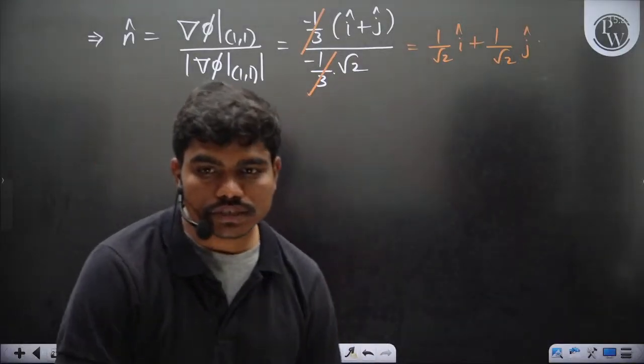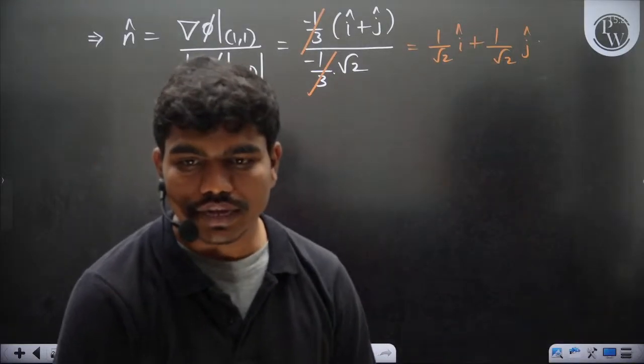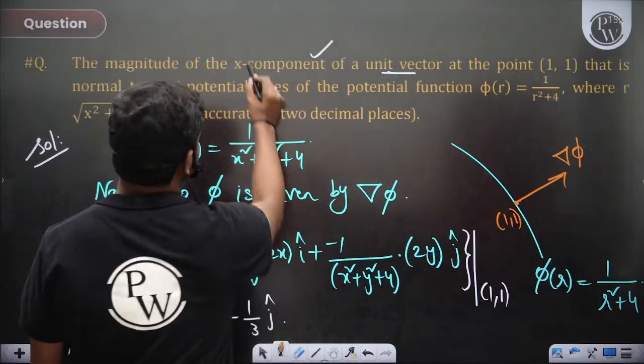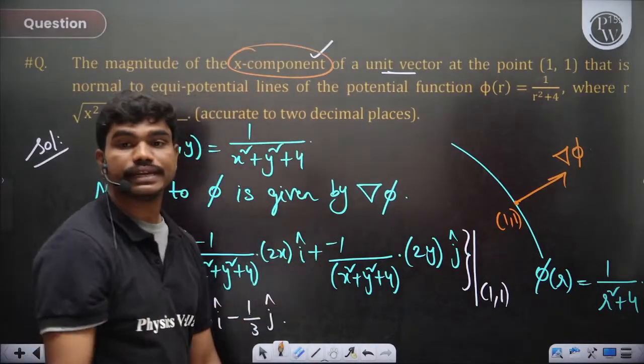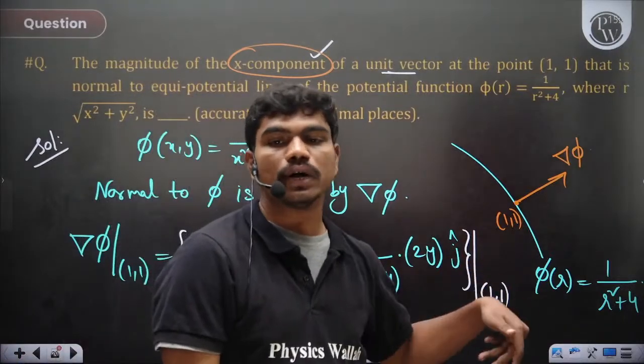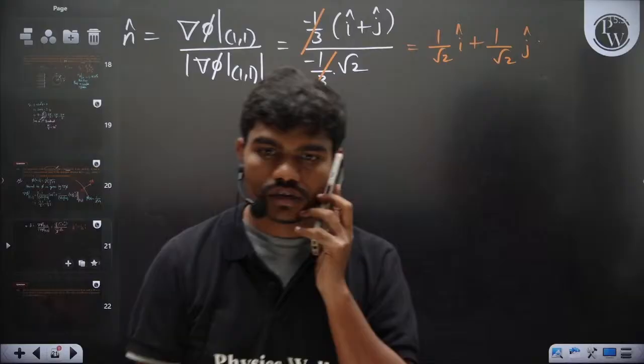But why did I replace r square with x square plus y square? Because this is asked as the x component. They didn't ask you for the radial component. Correct? Otherwise I would have done the gradient directly: dou phi by dou r i cap plus dou phi by 1 by r...